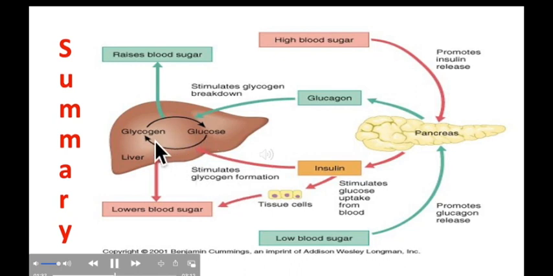On the other hand, when blood sugar is low, it promotes glucagon release by the pancreas. So what happens? It stimulates glycogen breakdown in the liver and results in a raised blood sugar level.